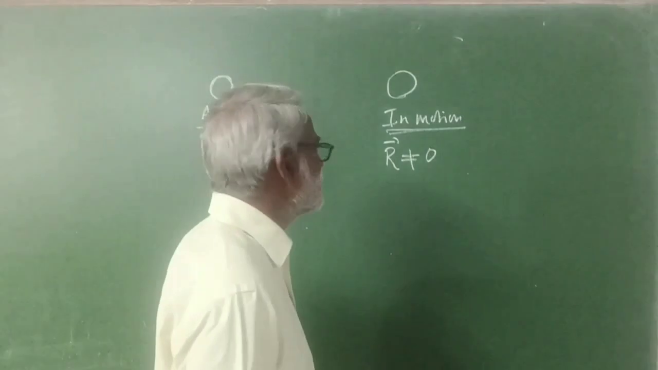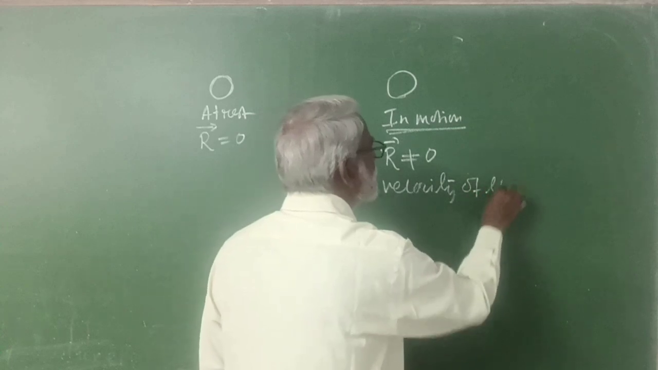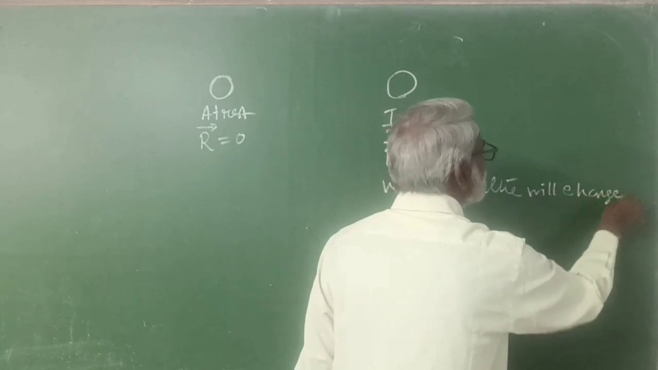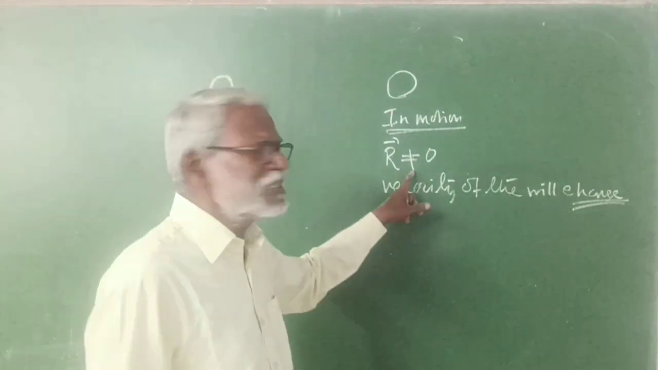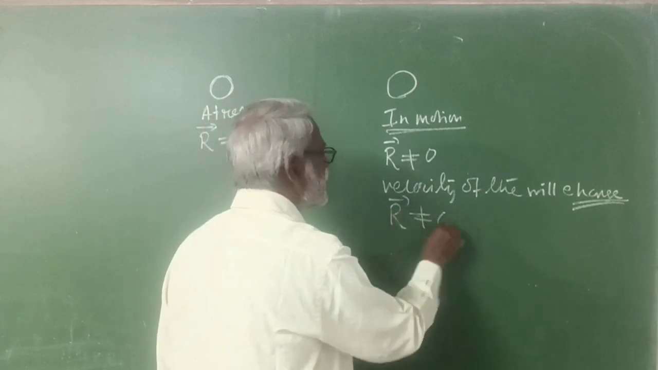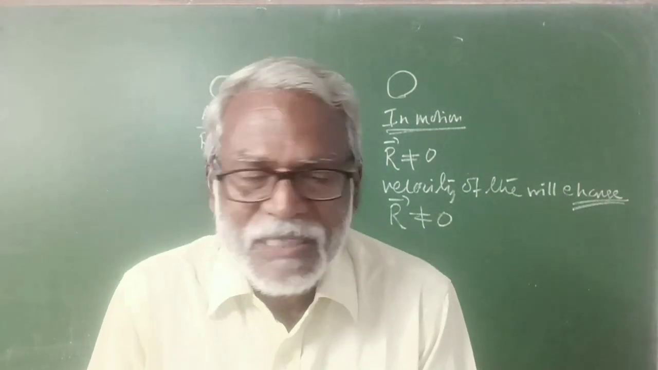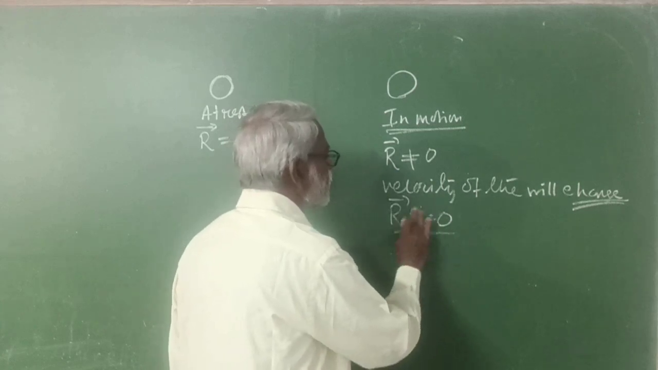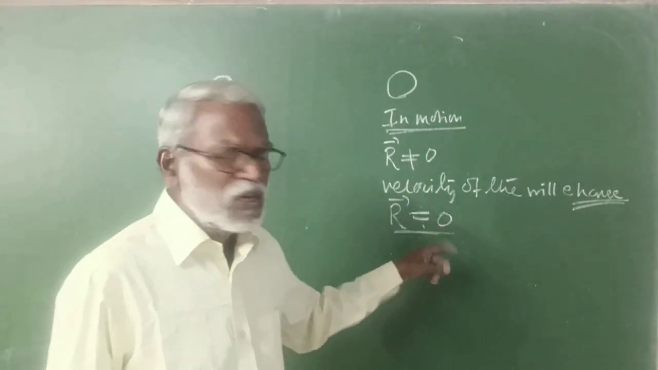Motion of the body is going to change means the velocity of the body will change. Velocity of the body will change when resultant is not 0. And if resultant is 0, then the velocity of the body will not change. When resultant is 0, the velocity of the body will not change.